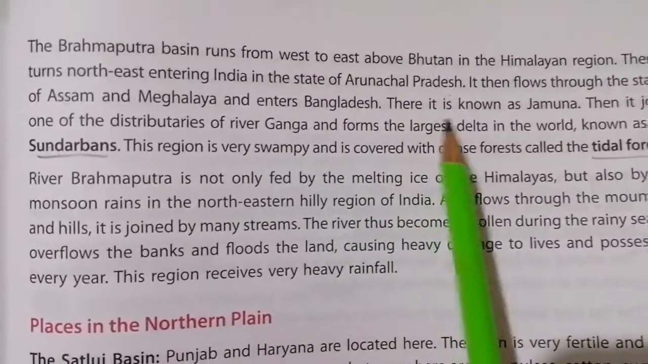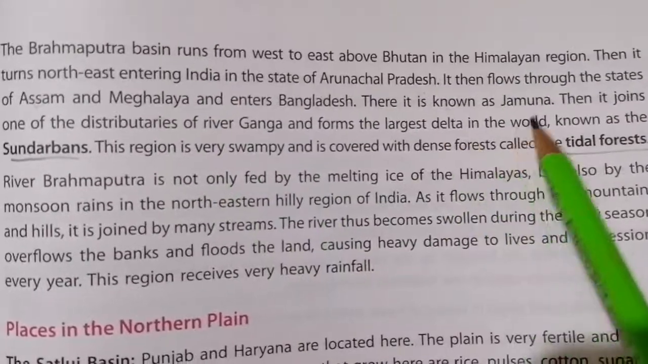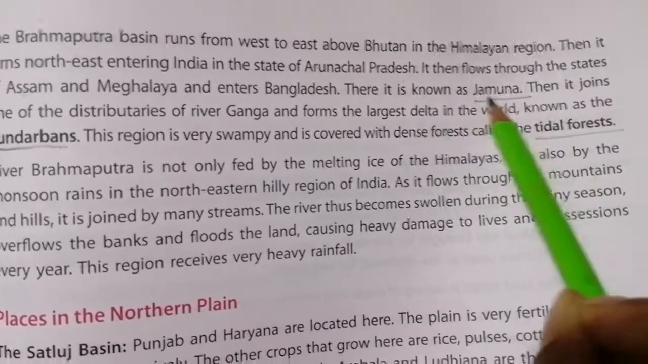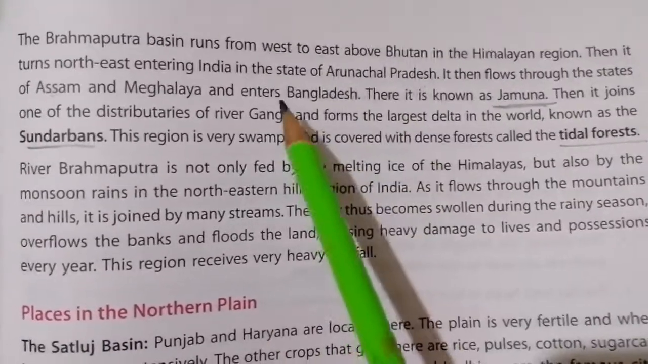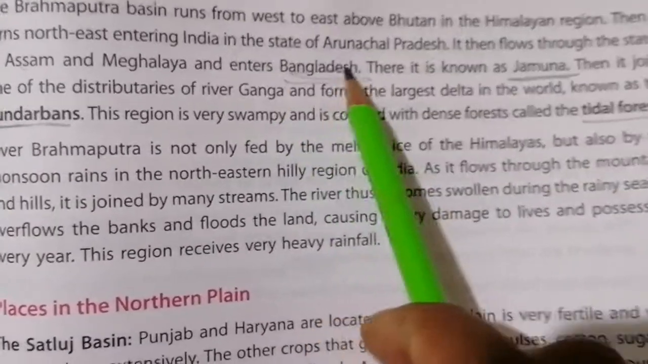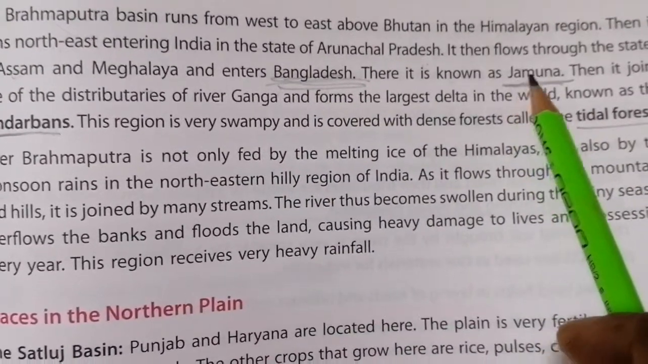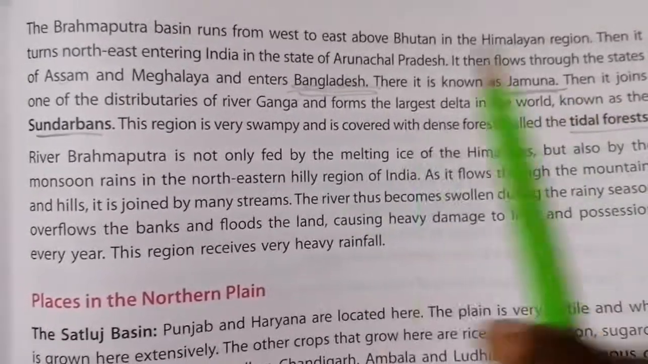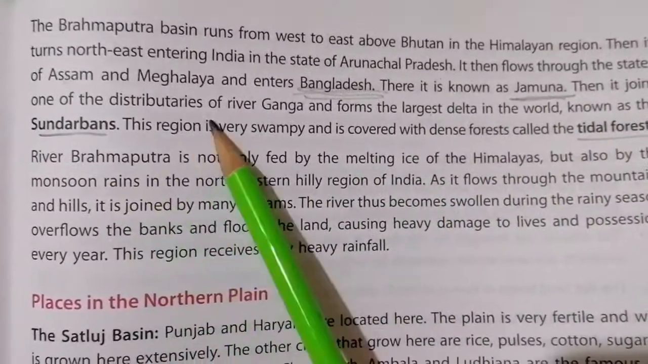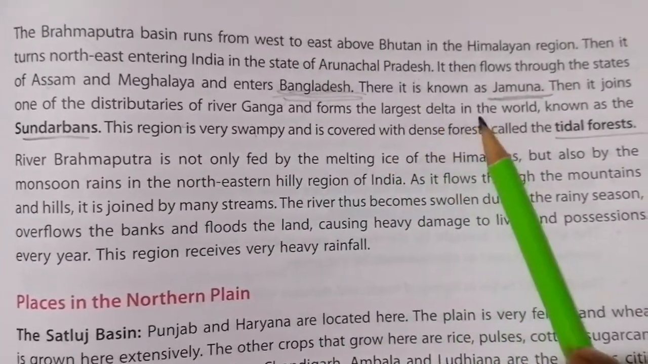Then it enters Bangladesh, where it is known as Jamuna. Underline it, children, it is very important. In Tibet you call Brahmaputra as Tsangpo, and in Bangladesh it is called Jamuna. Then it joins one of the distributaries of river Ganga and forms the largest delta in the world.